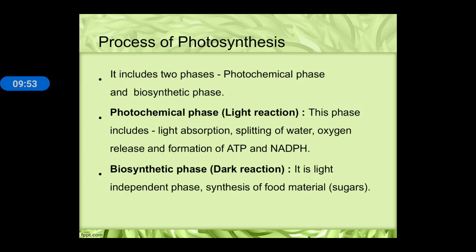Now, the process of photosynthesis. Photosynthesis contains two phases: the photochemical phase and the biosynthetic phase. The photochemical phase is known as light reaction. In this phase, light absorption, splitting of water, oxygen release, and formation of ATP and NADPH take place. Whereas the dark reaction is also known as the biosynthetic phase. It is a light independent phase, but it is dependent upon the products of the light reaction. That is, the ATP and NADPH formed by the light reaction are utilized in the dark reaction or biosynthetic phase, where synthesis of food material takes place.